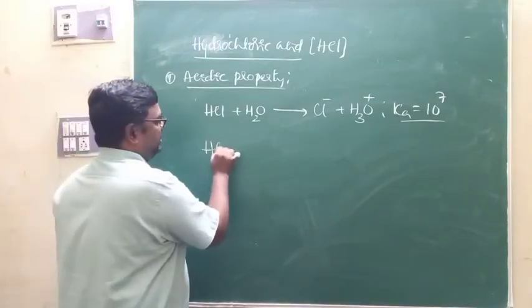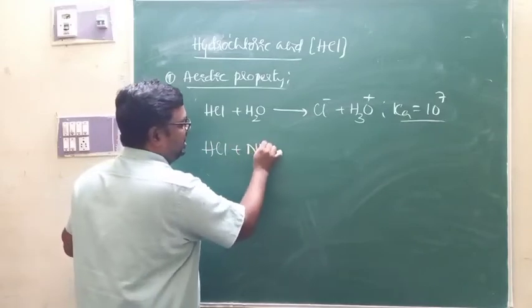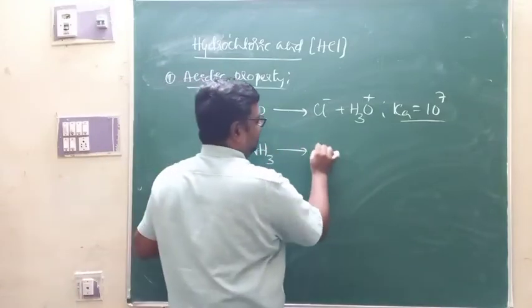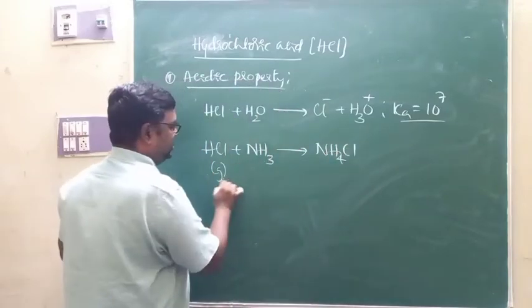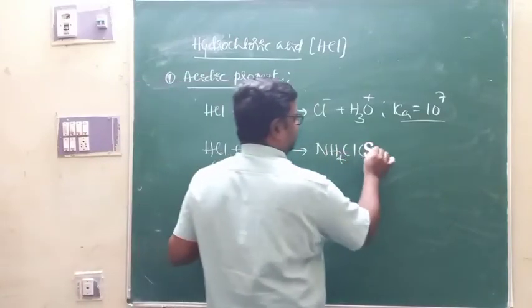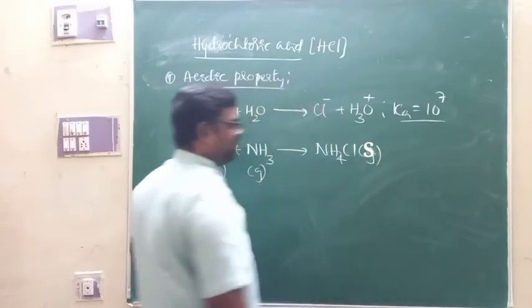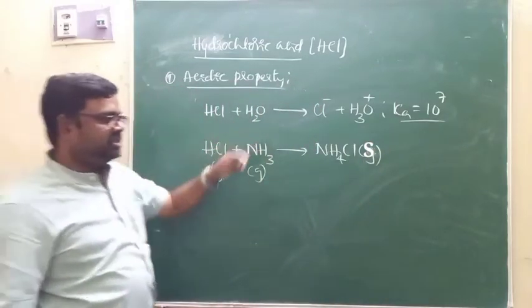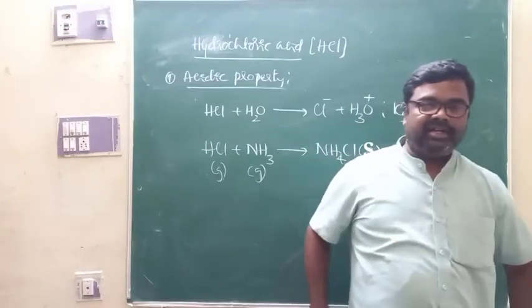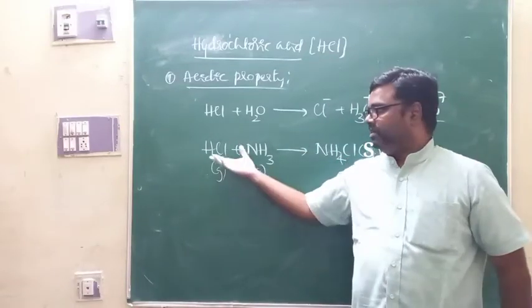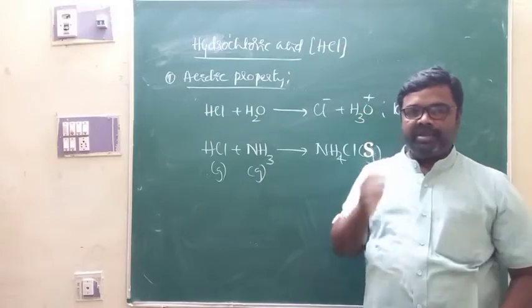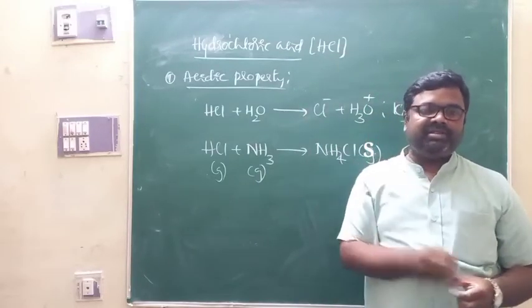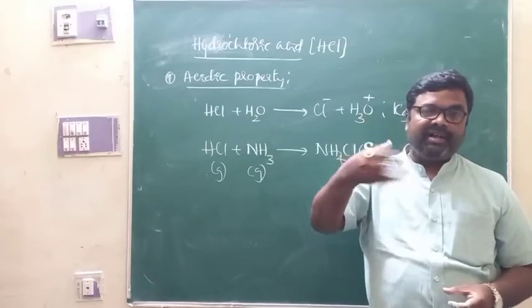In order to justify that, when HCl gas comes in contact with ammonia, you are going to get solid ammonium chloride. HCl is a gas, ammonia is a gas, but you get ammonium chloride, which is a solid. This is one reaction that I can use to detect the presence of chloride in a salt. Just remember, when a chloride salt is mixed with concentrated sulfuric acid, you get a colorless gas.